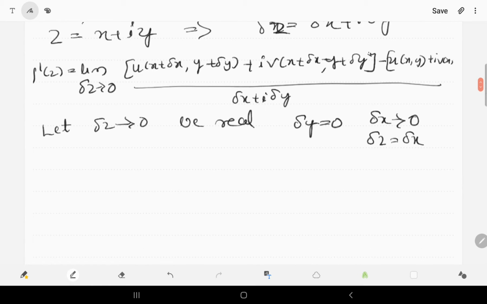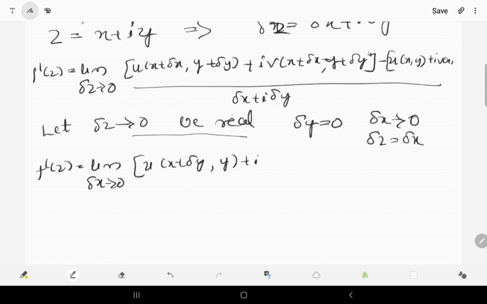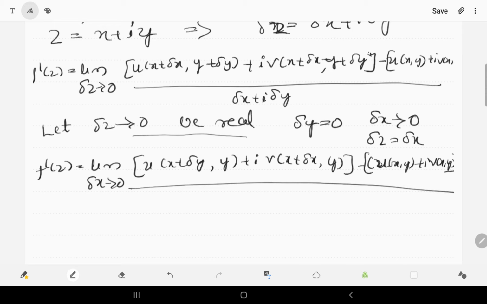Therefore f dash z is equal to limit as delta x tends to 0 of u of x plus delta x, y plus i into v of x plus delta x, y, minus u of x y plus i into v of x y, whole divided by delta x.